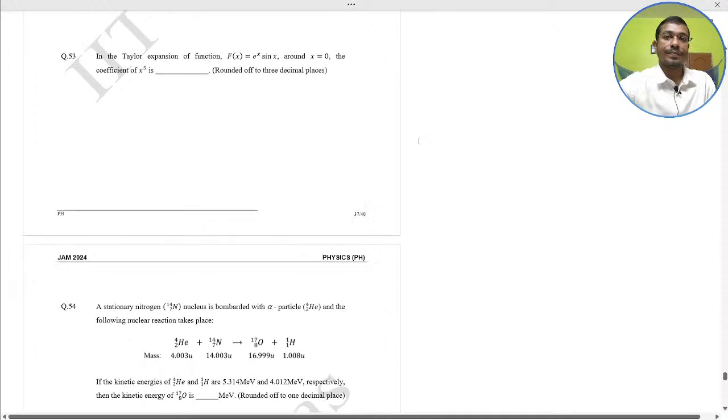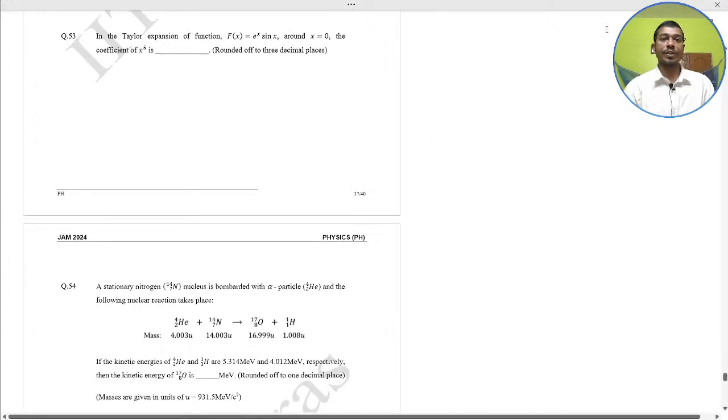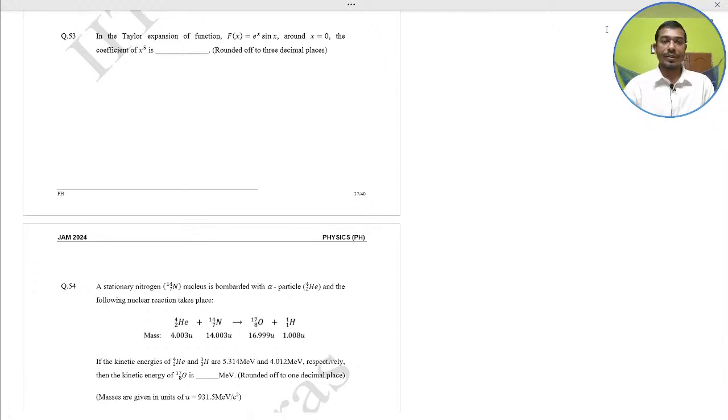Next, in the Taylor expansion of a function f(x) equal to e to the power x sin x, exponential oscillatory around x equal to 0, find the coefficient of x to the power 5 to 3 decimal places. Very important question. This type of question also comes every year in that section. Question number 52.